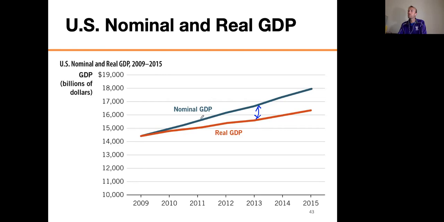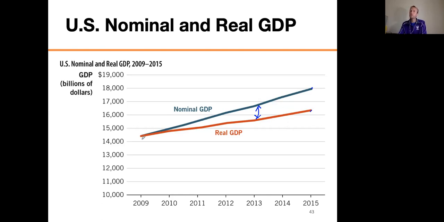You see, nominal GDP is going up because we add all of the stuff made, and yeah, we're making more of it. That's what real GDP is telling me. But when I make more of it and it's also getting more expensive because of inflation, that makes the nominal GDP go up even more, right? So we're about to touch 18 trillion here in 2015. Our real GDP is around 16 trillion. No, it's a little bit more than 16 trillion.